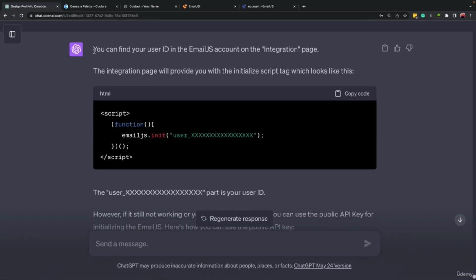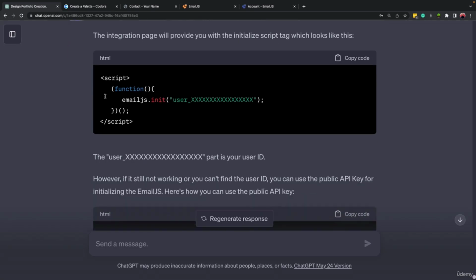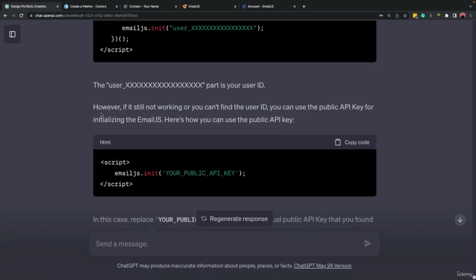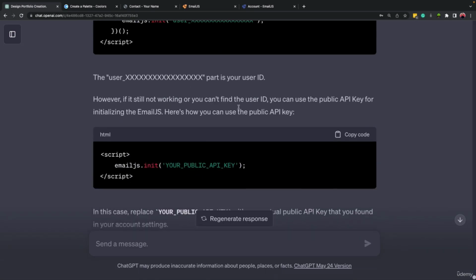Right, so here it wrote that you can find the user ID in your account, in a tab called integration page, okay? The integration will provide this code to you. But after that, it mentioned, however, if it's still not working and you cannot find the user ID, you can use the API public key for this process.